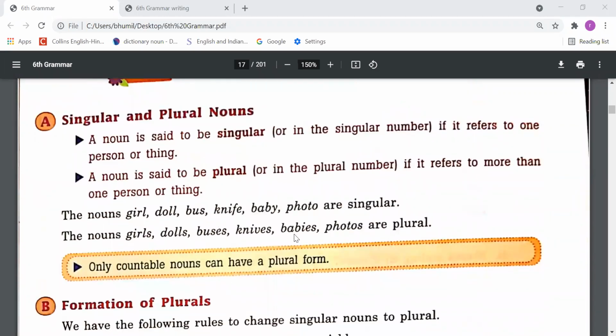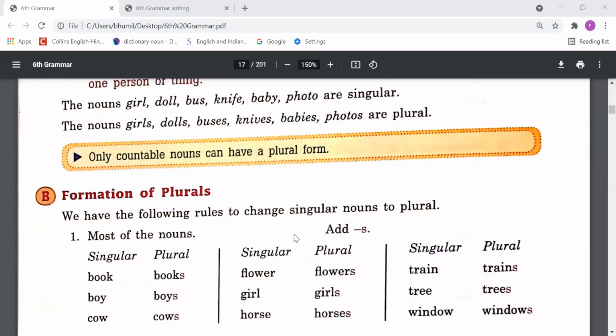Second thing you need to remember is that only countable nouns have a plural form because we can count them, and that's why there are two forms, one singular and the second plural. But in uncountable nouns, these attributes, these qualities, are not there.